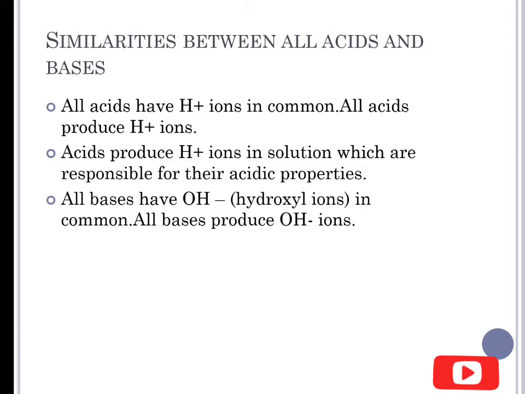Then all bases have the hydroxyl ion in common. That means all bases produce the hydroxyl ion. So one similarity is that all acids produce the hydrogen ion and all bases produce the hydroxyl ion.